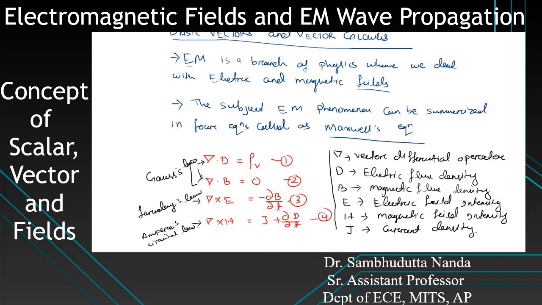What Maxwell did is he took all the laws, from Gauss's law he took the law and made it in this form. He took Faraday's law and made it in this form. How this form came from Faraday's law, we'll be discussing. Then Ampere's circuital law, and he made some modification to it. We'll learn what modification he made to Ampere's circuital law.